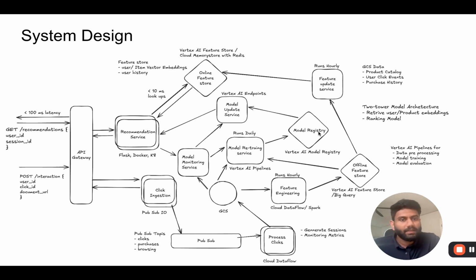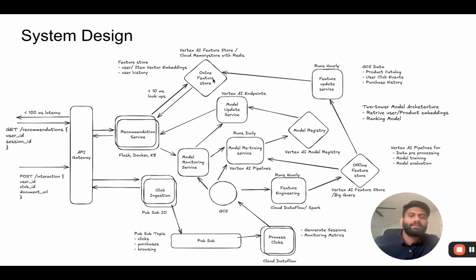So once the models are in the model registry, we'll be using the model update service, which will be utilizing Vertex AI endpoints to do rollout of new updates to the recommendation service. This can include things like doing A/B testing, rolling out new versions of the model, as well as managing any updates that are done to the recommendation service itself.